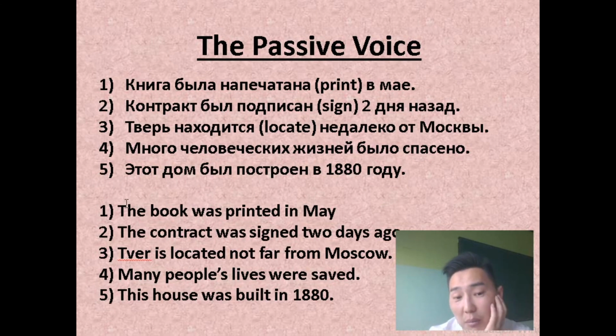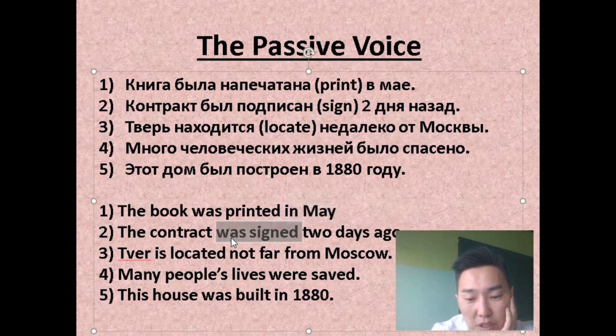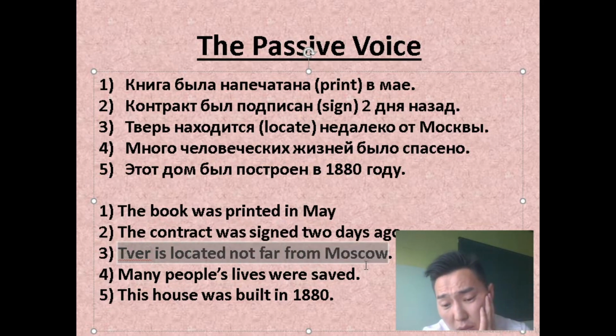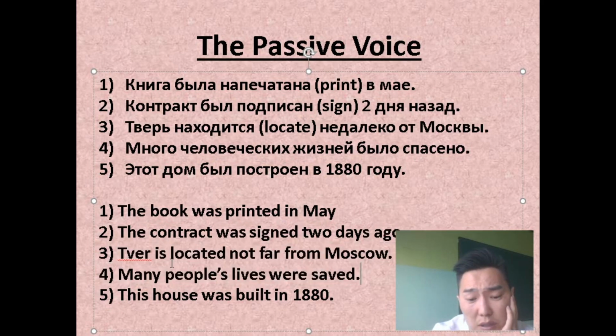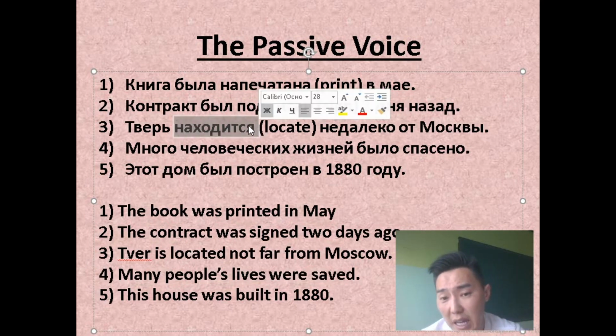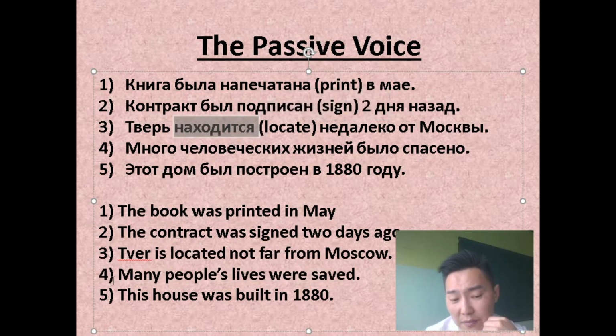The book was printed in May. Was printed. Past simple passive, right? The contract was signed 2 days ago. Was signed. Was plus participle 2. Был подписан. Past simple passive. Tver is located not far from Moscow. Is located, yeah? Находится. Even now, right now and even now, right? Current time.